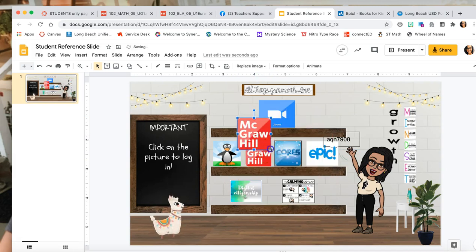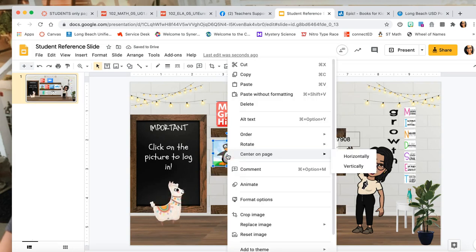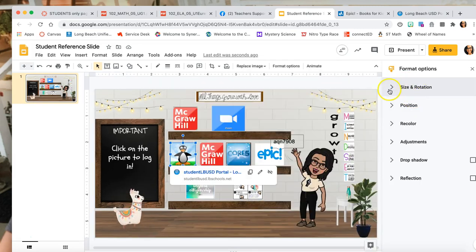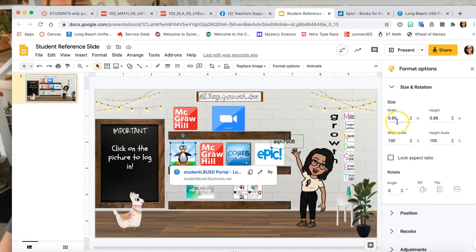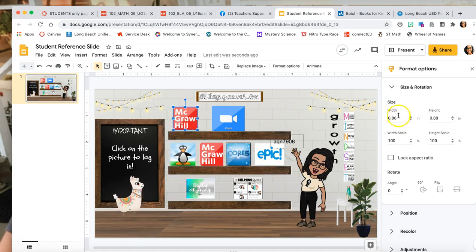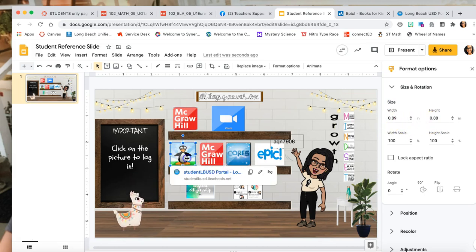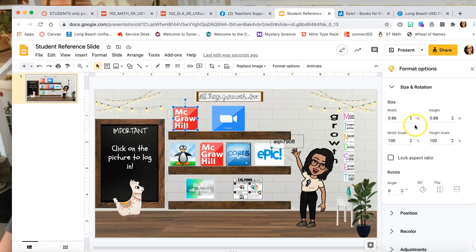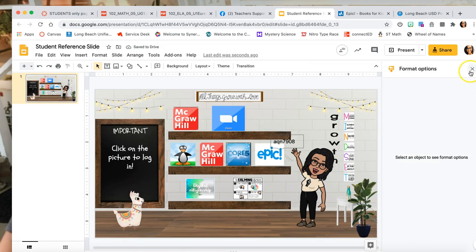Now, I'll tell you what I did. I ended up looking at the size that one of them was. If you go to the formatting, if you want to see what it looks like, the size, if you go to size and rotation, you can see that this one is 0.89 by 0.88. So if you wanted them all to be that size, that's exactly what you would do here. See how this says 86 and 88? So you just kind of look at this so that they all try to be similar. So 0.89 by 0.89, just type it in. Okay. So that is one of the things that I did. So I'm going to close this.